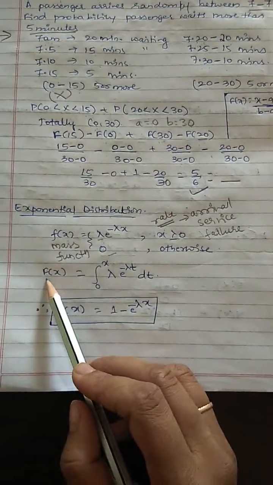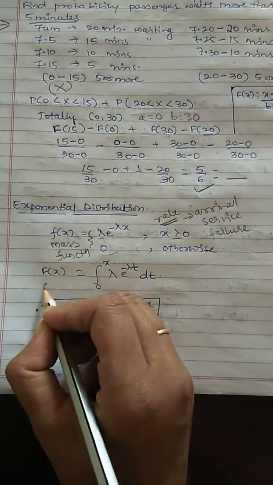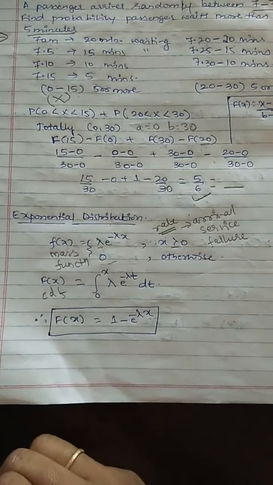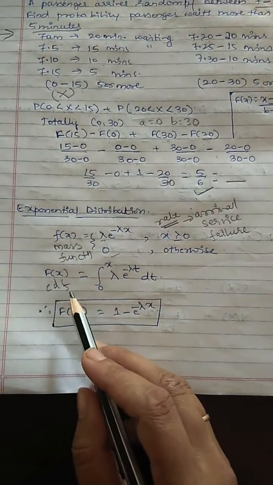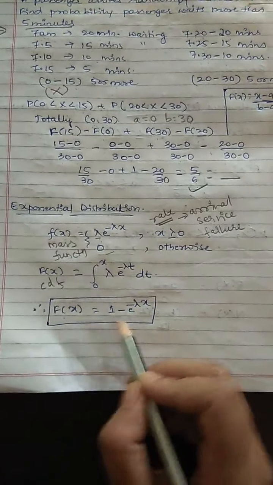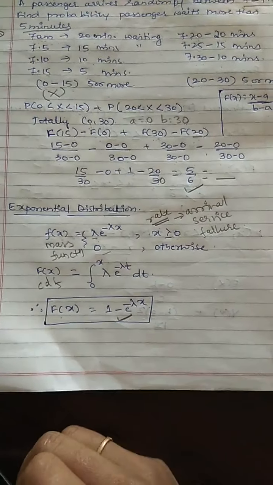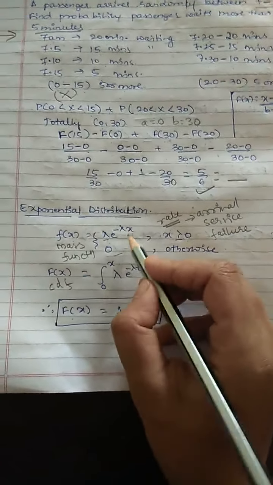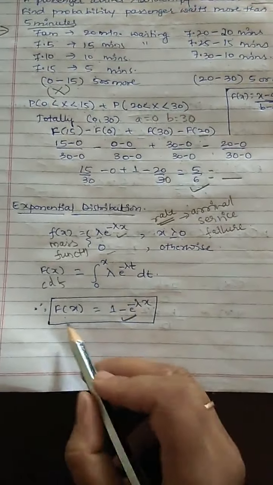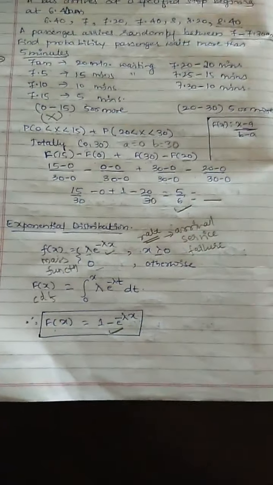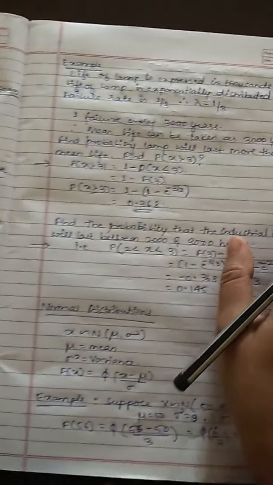Then what is this capital F of x? This capital F of x is nothing but the CDF, that is, the cumulative distribution function. It is given by 1 minus e raised to minus lambda x. These two, capital F of x and small f of x, we are going to use in our problems. Let us see a problem here.